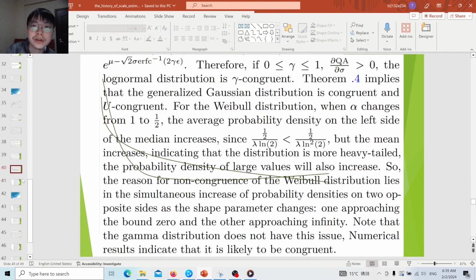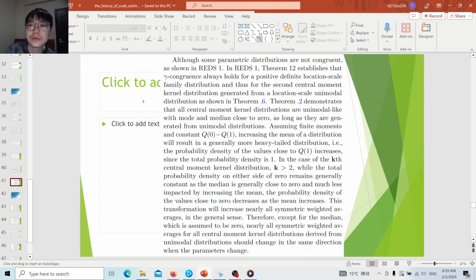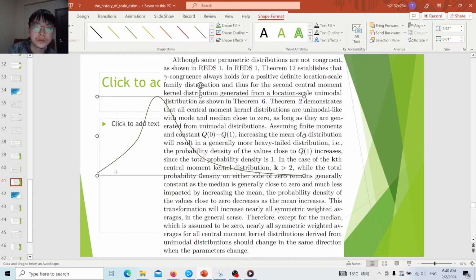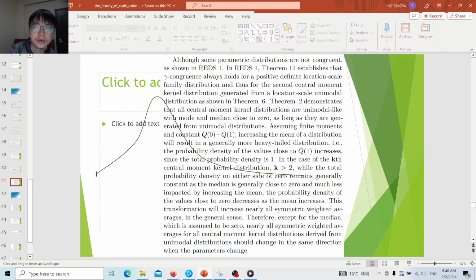Although some parametric distributions are not congruent, remember that we previously discussed that a positive defined location scale distribution is always congruent, and so is the second central moment kernel distribution from a location scale unimodal distribution. We also demonstrated that all central moment kernel distributions from a unimodal distribution are unimodal-like, with mode and median close to 0. And if we assume that they are bounded distributions, with the same maximum and minimum values, we then consider what happens when the central moment kernel distribution changes as the mean increases.